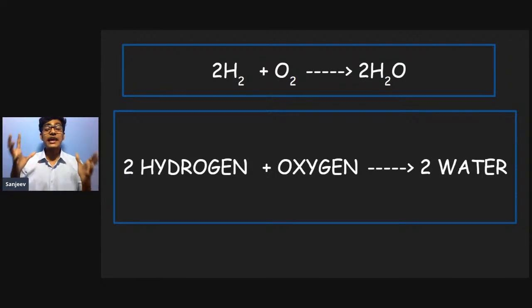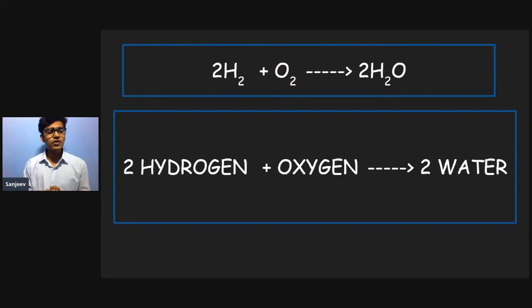It's very space consuming. So scientists came up with some tricks. They thought that we should use symbols instead of writing the whole words of the elements. So instead of writing the whole word of the element, symbols were used.